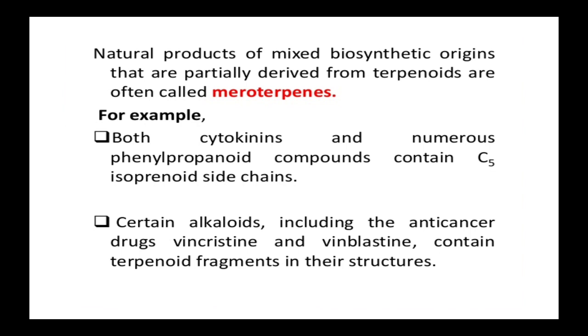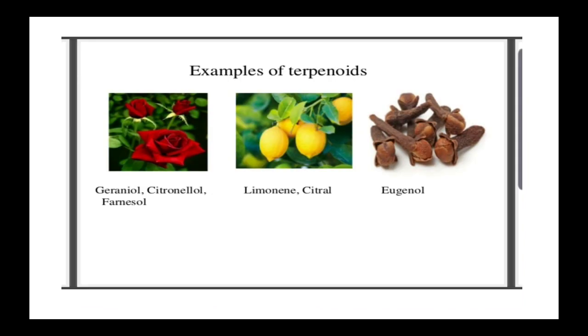Natural products of mixed biosynthetic origins that are partially derived from terpenoids are often called meroterpenes. For example, both cytokinins and numerous phenylpropanoid compounds contain C5 isoprene side chains. Certain alkaloids, including the anti-cancer drugs vincristine and vinblastine, contain terpenoid fragments in their structure.